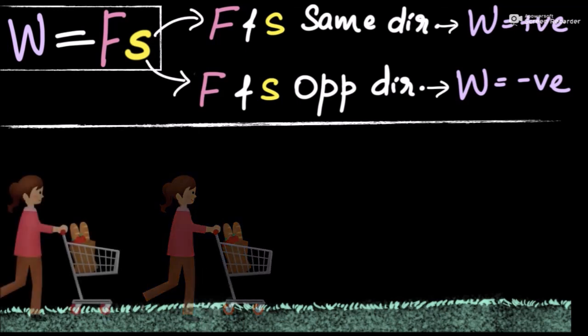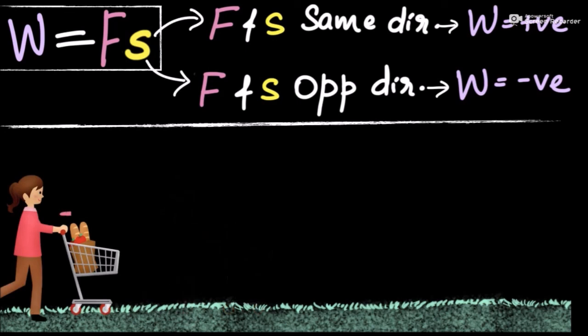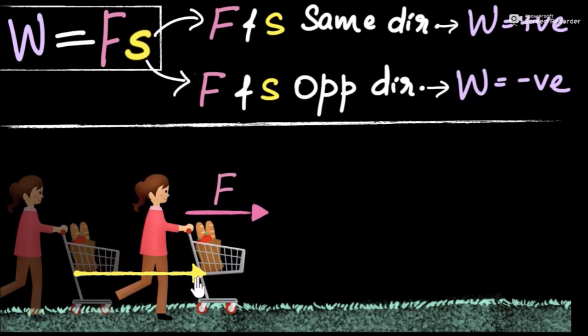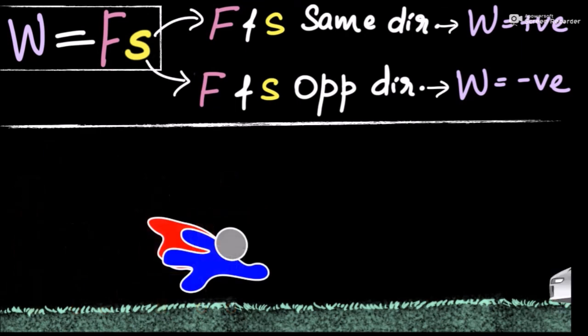If you look at the direction of the force, she is pushing it towards the right, and the cart is also moving in the same direction, to the right. So the force and the displacement are in the same direction. Therefore, she is doing positive work on that cart. The work is positive here.